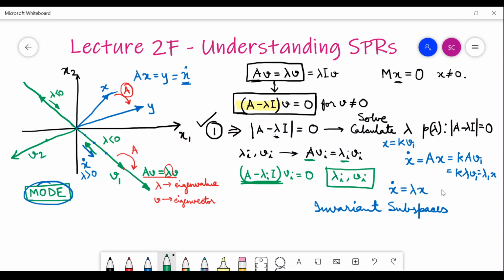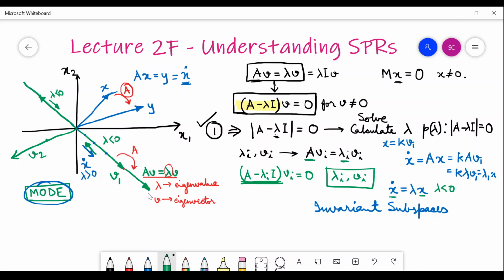If lambda is less than 0, your velocity is opposite to the position vector. It is always trying to drag you towards the origin. The opposite happens when lambda is greater than 0. The system is trying to push you further away from the origin.